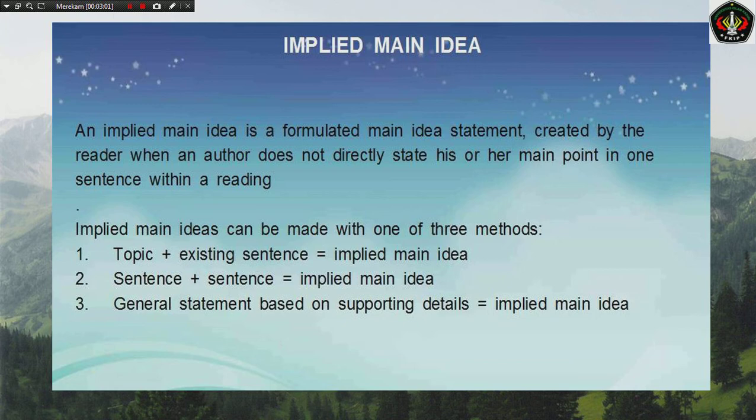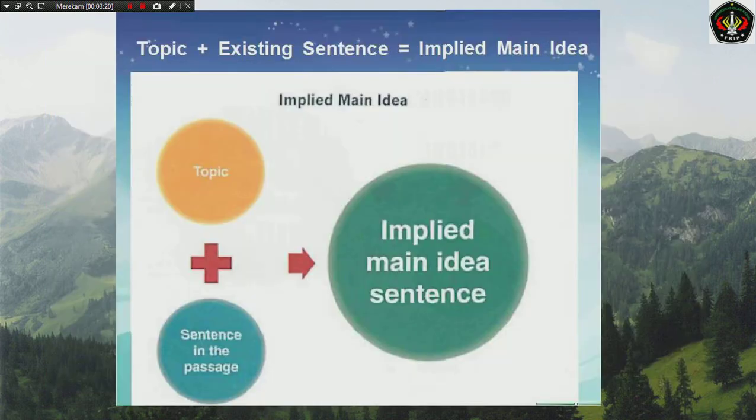Implied main idea. An implied main idea is a formulated main idea statement created by the reader when the author does not directly state his or her main point in a sentence within a reading. There are 3 methods that we can use. Number 1. Topic plus existing sentence. Number 2. Sentence plus sentence. And number 3. General statement based on supporting details.